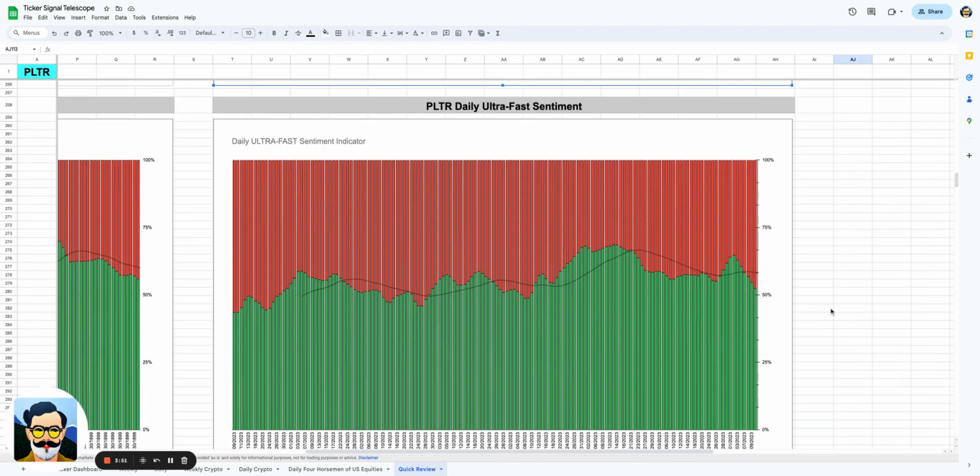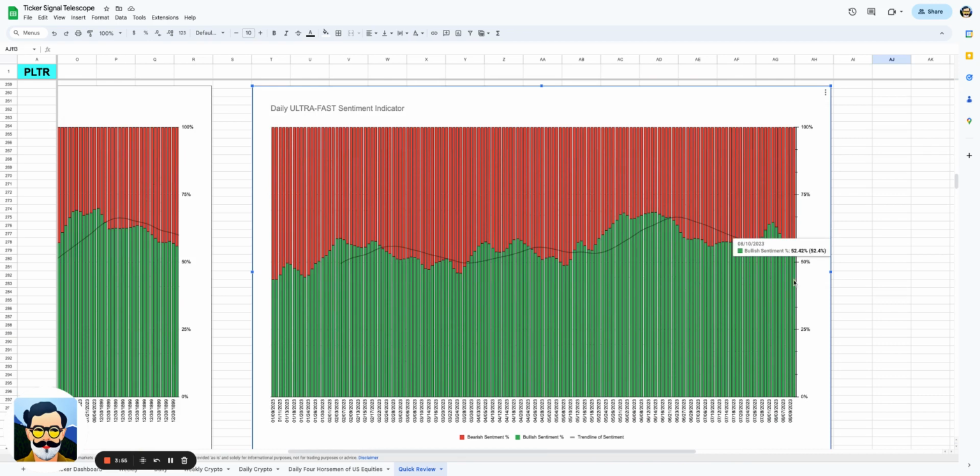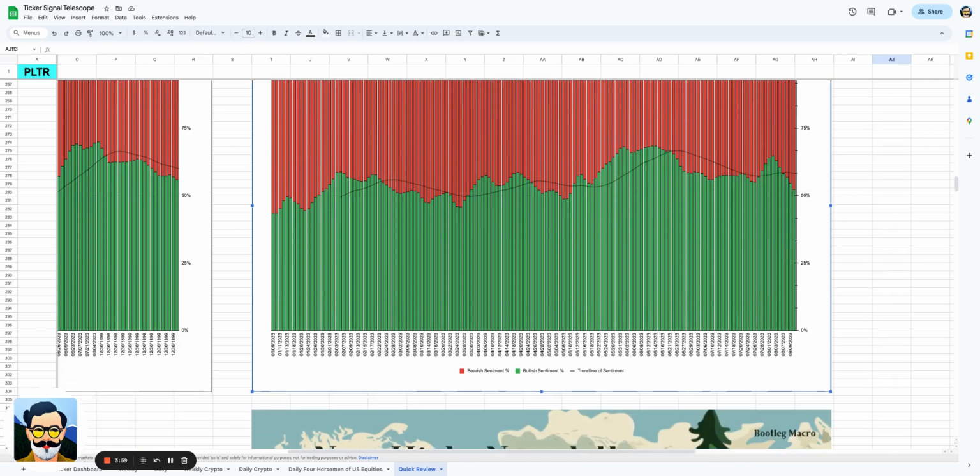Now, when we look at Palantir for the ultra-fast sentiment, the ultra-fast has a little bit more to give back still. It's still at 52% for bullishness, but I don't think that can really hold it back from being great.